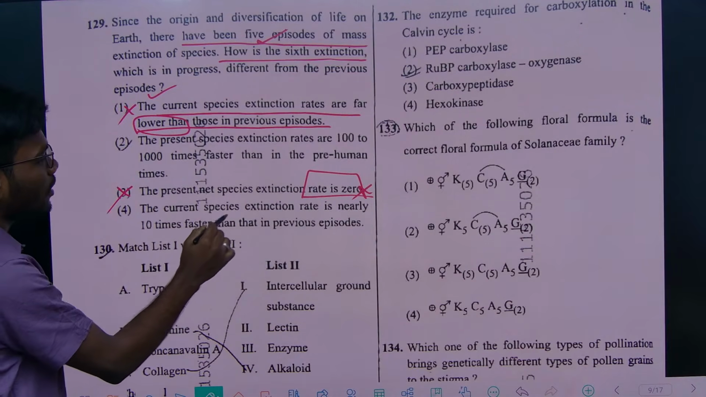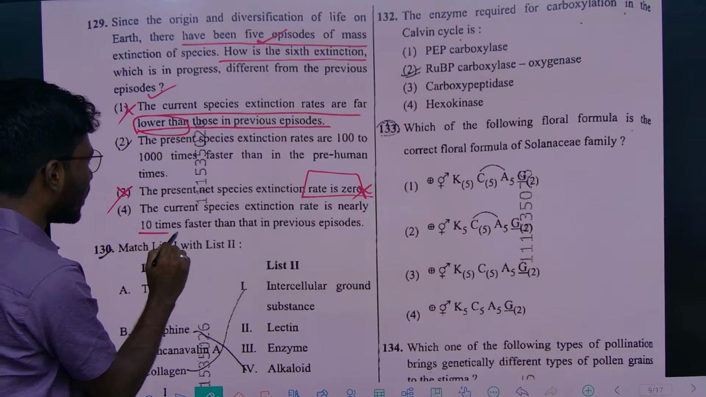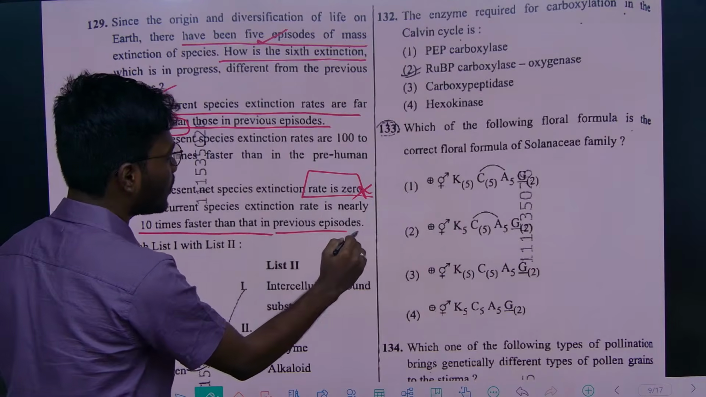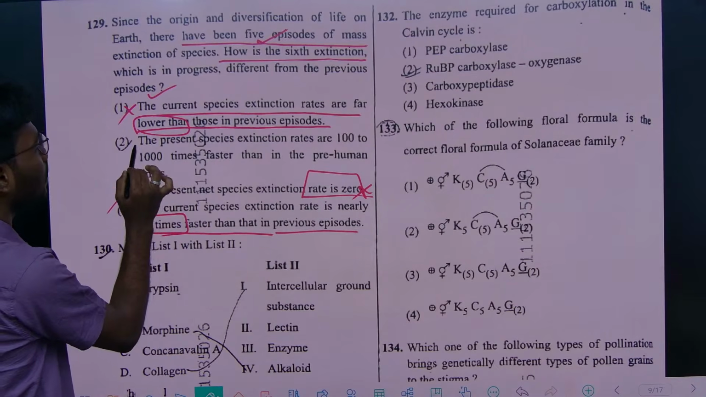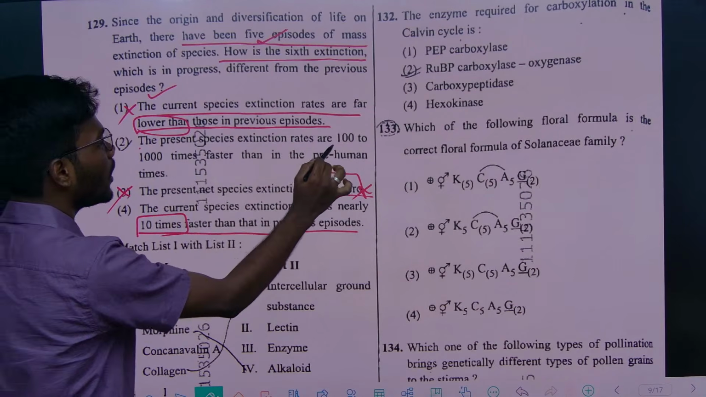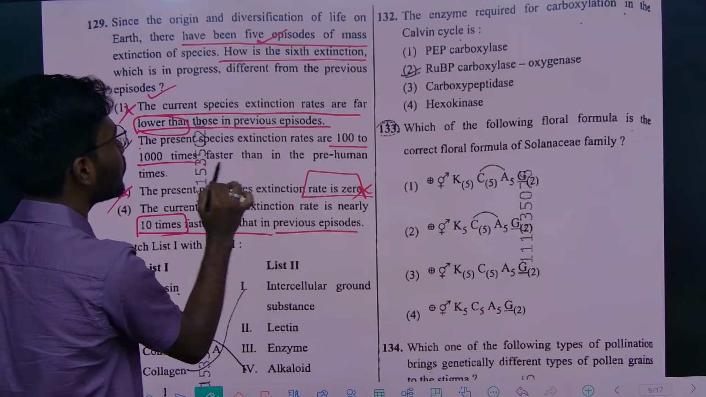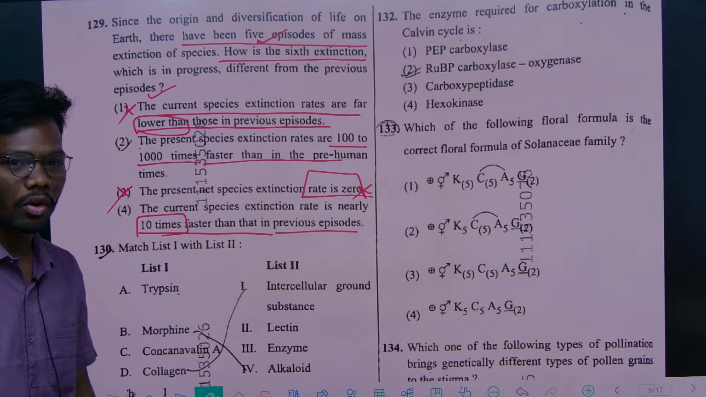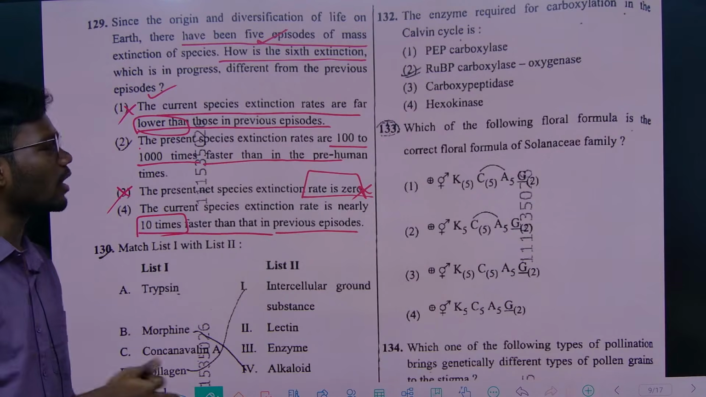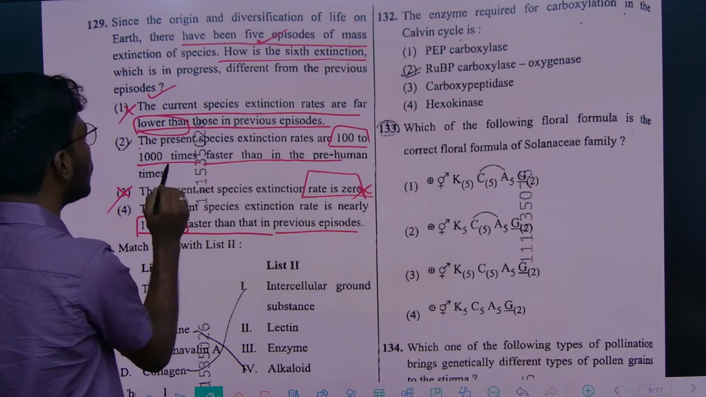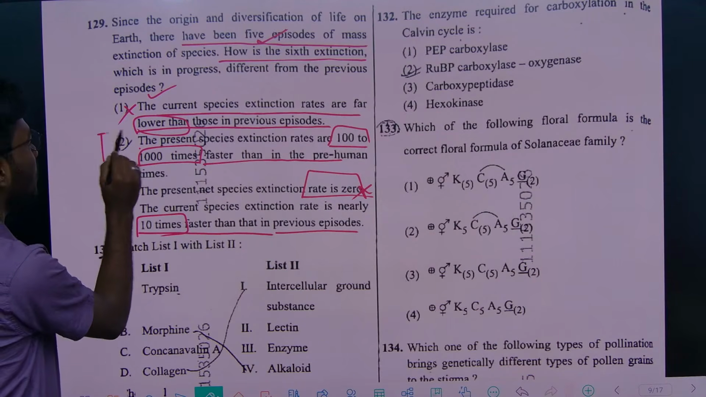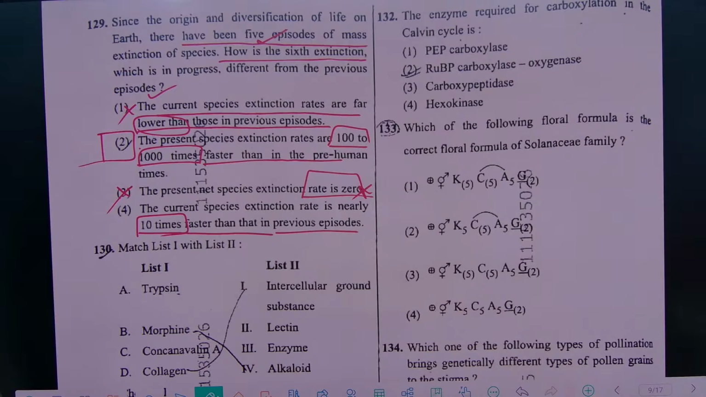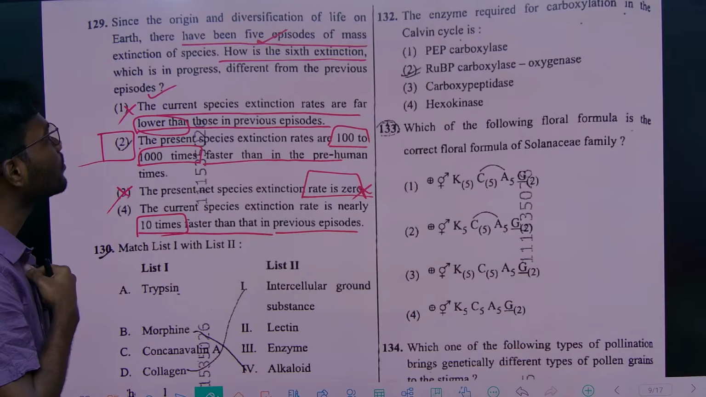And the current species extinction rate is nearly 10 times faster than the previous episodes. It is not 10 times. Actually the correct option is the present species extinction rate is 100 to 1000 times faster than pre-human activities, because nowadays all the modernization leads to this 100 to 1000 times faster extinction. So the correct option is option 2. Direct NCERT line. Understand? Right.